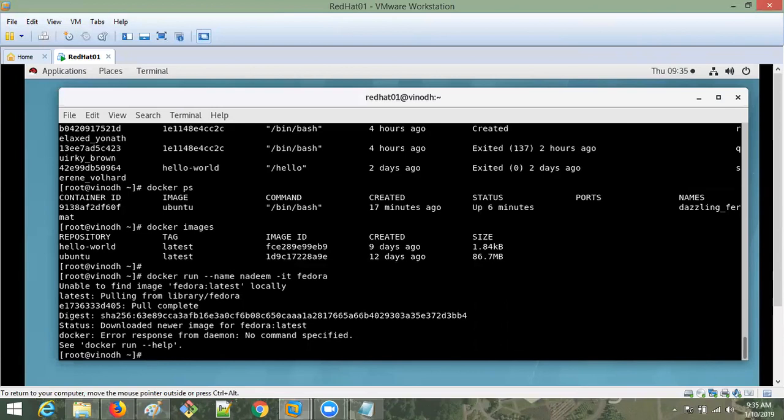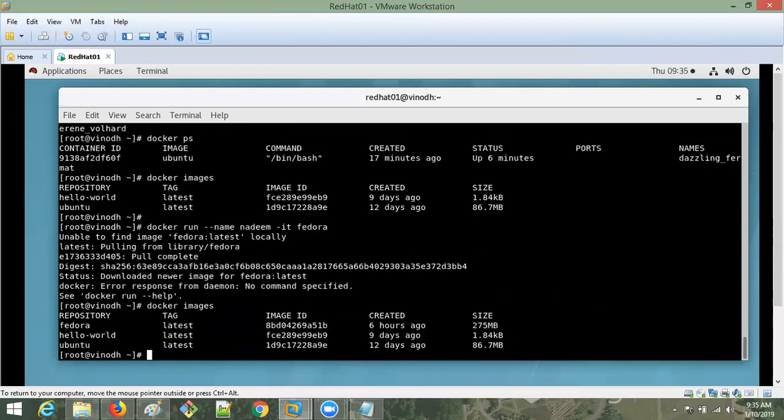Yeah, so now let me check it out. Docker images. So I got the Fedora here.